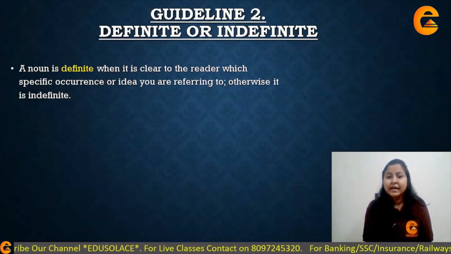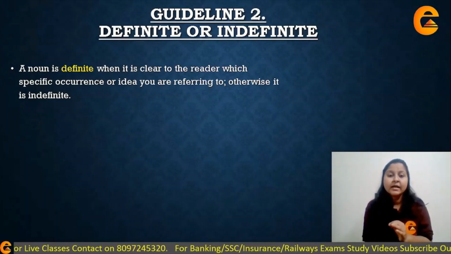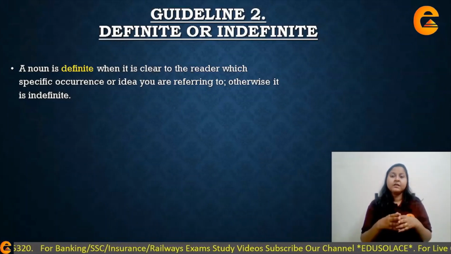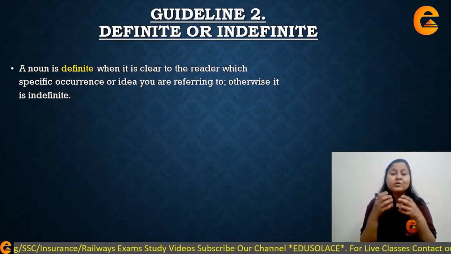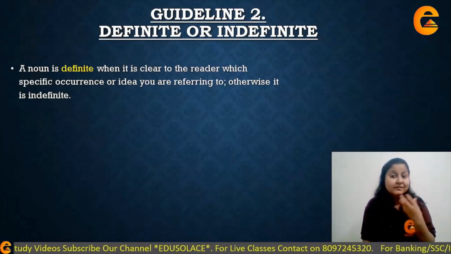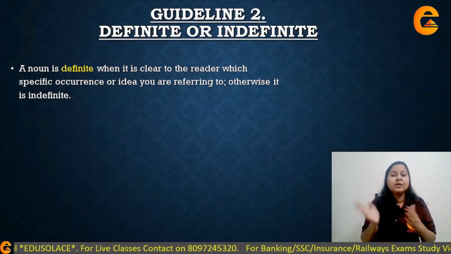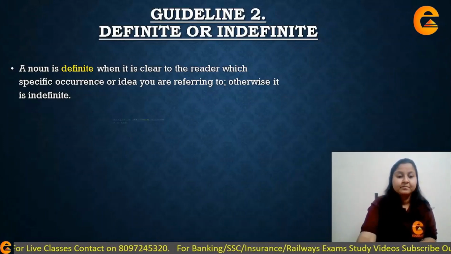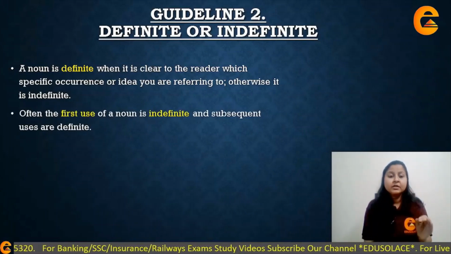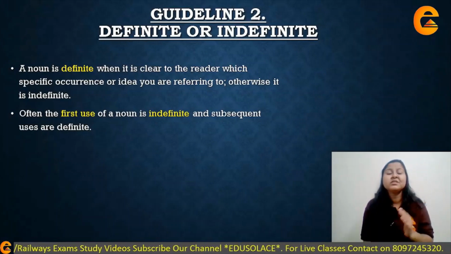So what does this guideline number 2 say? A noun is definite when it is clear to the reader which specific occurrence or idea you are referring to, otherwise it is indefinite. That means अगर कोई noun है और वो noun आपको उस sentence में information दे रहा है that whether it is defined or whether it is undefined, in that case accordingly you're going to categorize it. So this is a very, very important rule. Often the first use of a noun is indefinite and subsequent uses are definite.